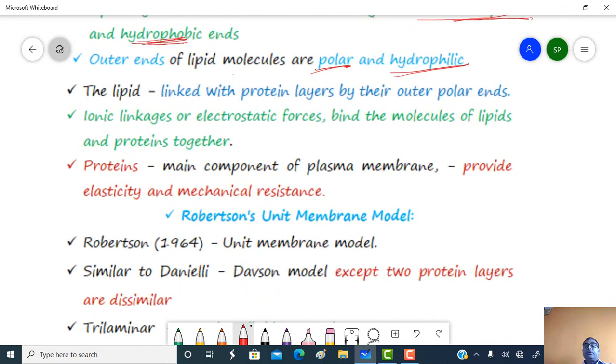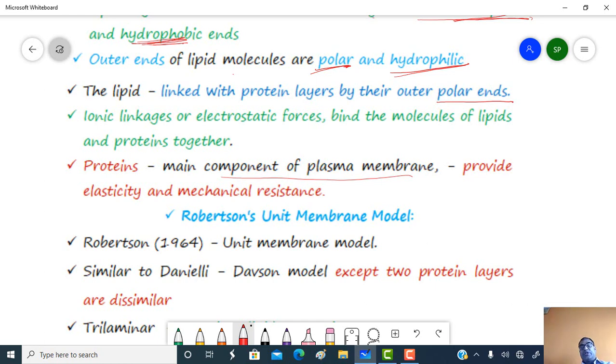Lipids are linked with the protein layers by their outer polar ends. Ionic linkage or electrostatic forces bind the lipid molecules and proteins together. Proteins form the main component of the plasma membrane, which provide the elasticity and mechanical resistance. So this is about the